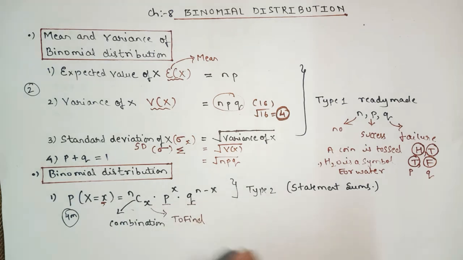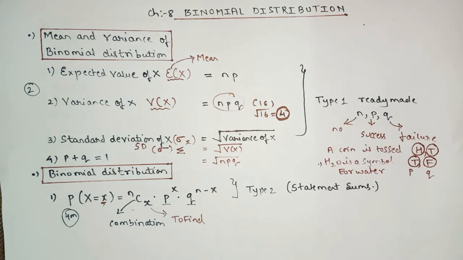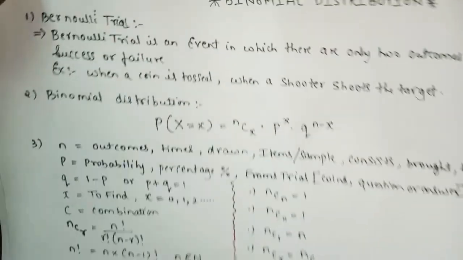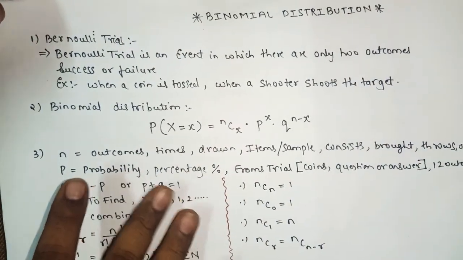As I already explained the meaning of n, p and q. But don't worry, in the next lecture we're going to see each and every part in detail: the meaning of n, C, x, p, q. You will come to know the exact meaning.